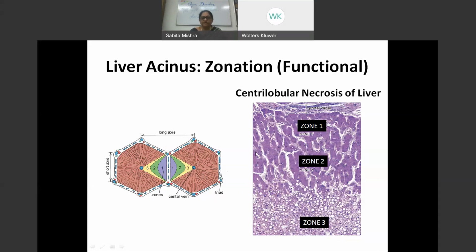This is an example of a centrilobular necrosis, where there's necrosis because there's less amount of metabolism-rich nutrients coming to the liver. As a result, the cells which have become ischemic are the ones in zone 3. Then the ones getting affected will be zone 2, and then zone 1. This is a centrilobular necrosis. In fatty liver, we find fat depositions, and finally they form cirrhosis when they become non-functional.